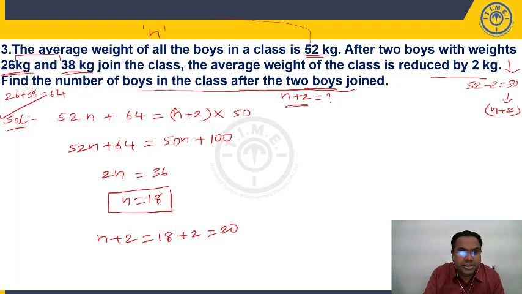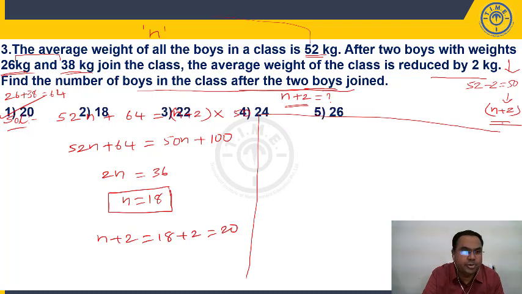So 52n plus the total of the two boys who joined, 64, is equal to the total of the group. The total of the group is n plus 2 boys with average 50, so n plus 2 into 50. Solve this and you'll get n is equal to 18. We need to find n plus 2, so 18 plus 2, 20. You can see it is present in the first option.